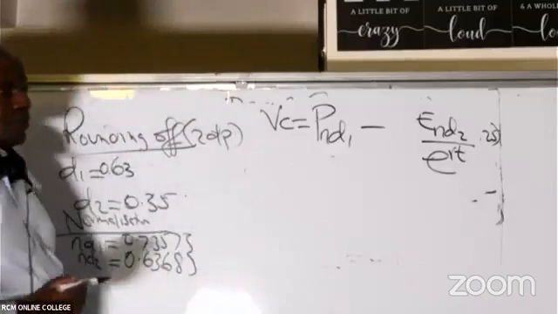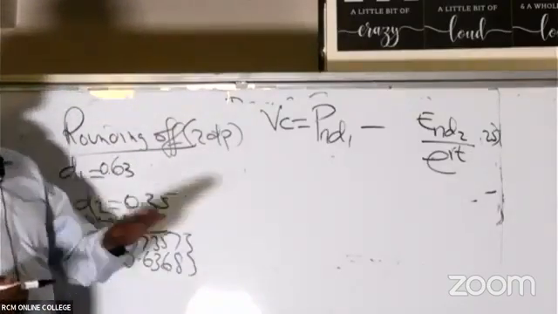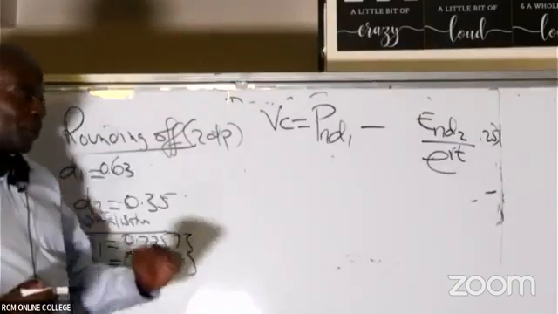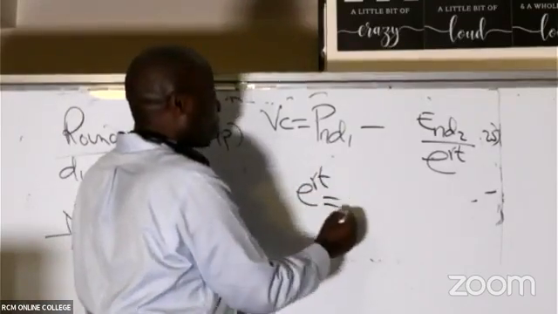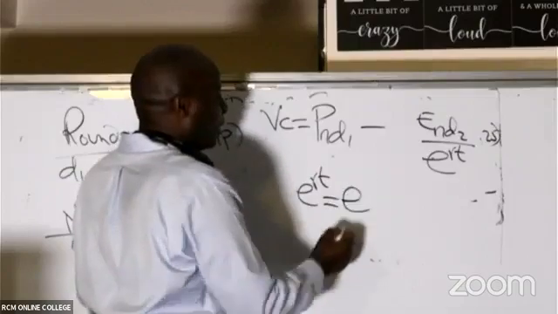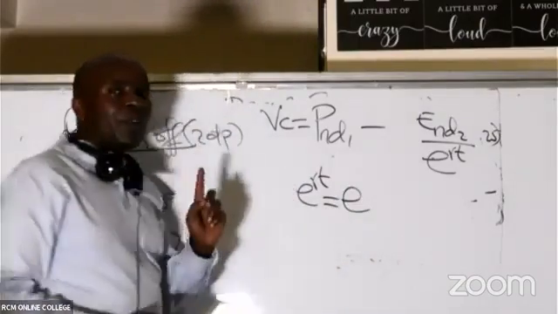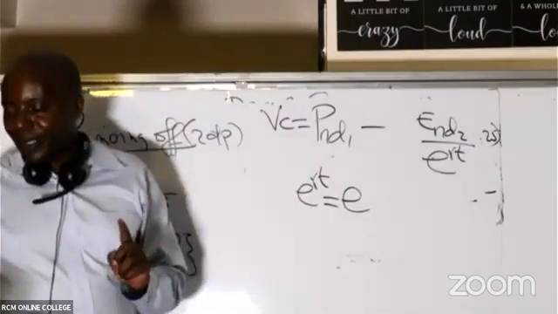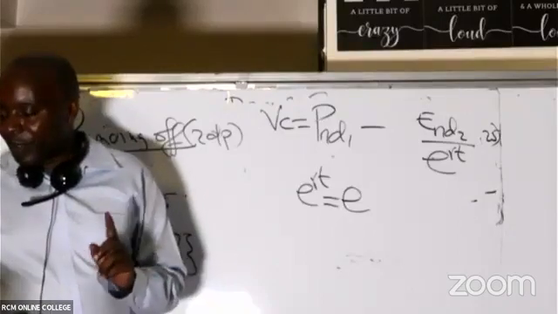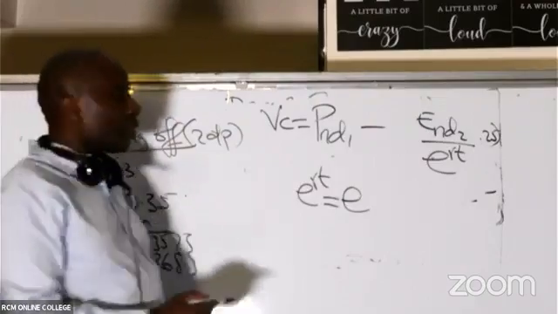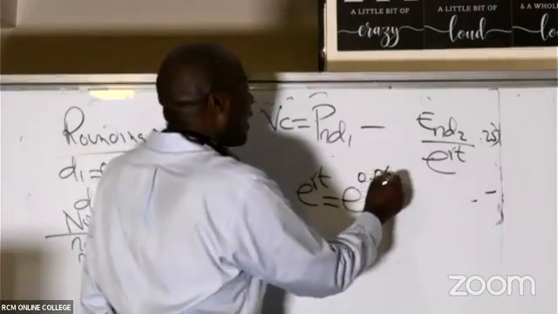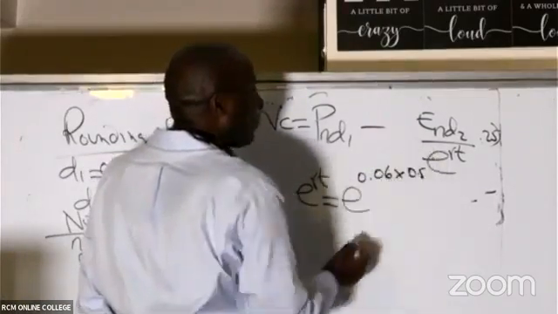Remember, E raised to RT has always to be done separately. What is our R? The risk-free rate. Are you able to remember the risk-free rate? Thanks, Joy. 0.06, and we know that the time is 0.5.